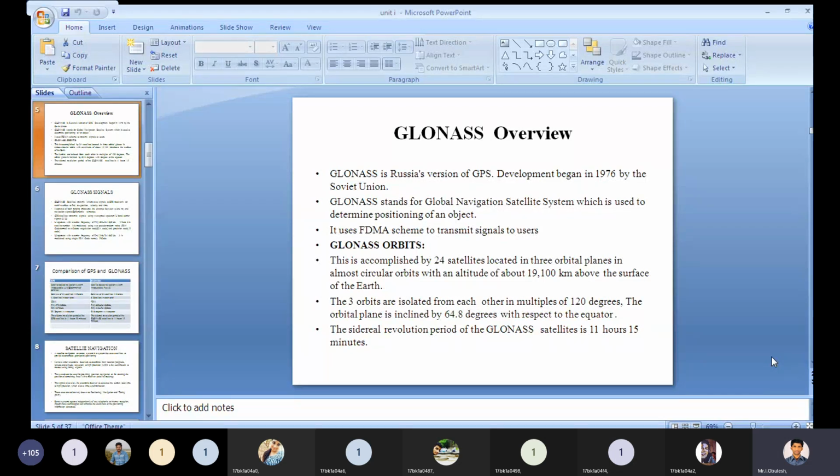So this development began before the bifurcation of Russia.